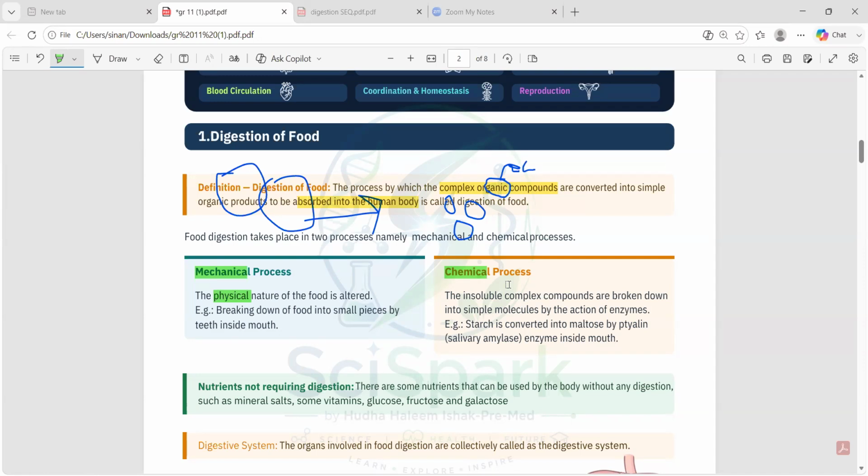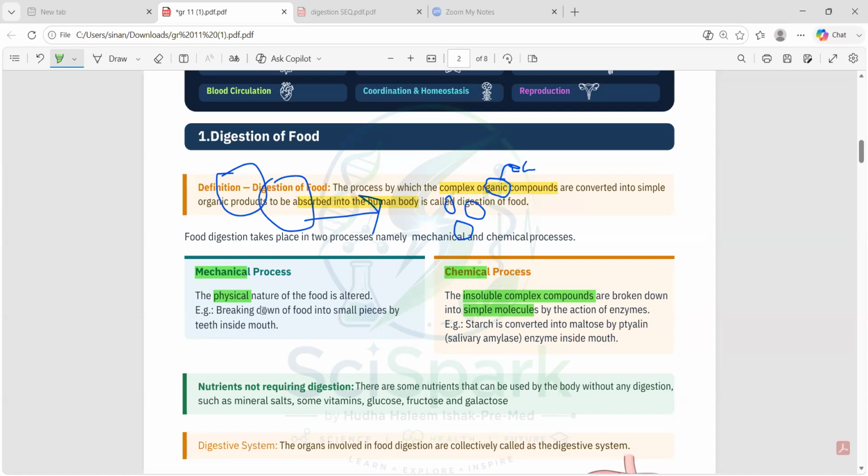So in science, mainly in biology, we are considering these enzymes as a type of chemicals. So these chemicals, these enzymes are mainly converting the insoluble complex compounds into simple molecules. The function of both mechanical process and chemical process is the same. What is that? Converting the complex molecules into simple molecules. But in the mechanical process, what are we doing?